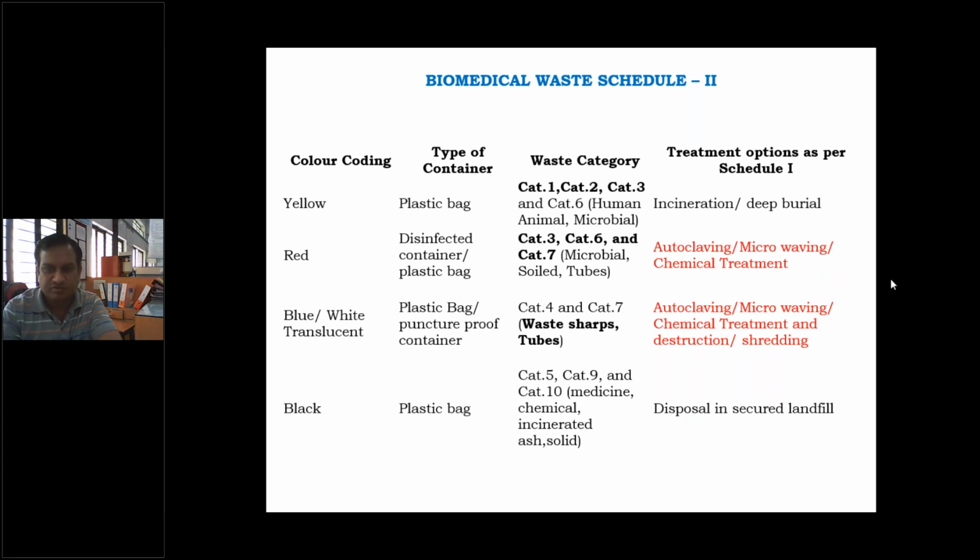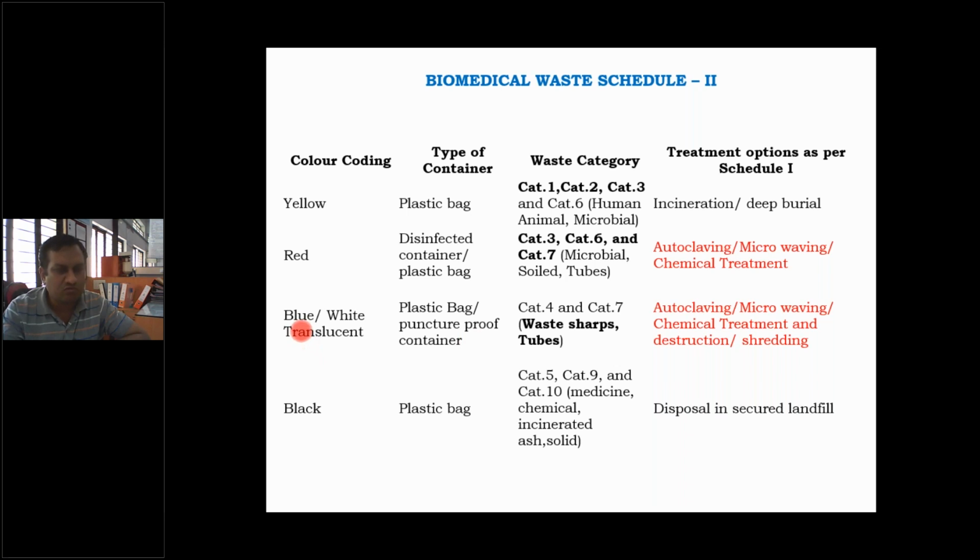Now likewise, you can understand if it is category 3, 6 and 7, and if it is microbial soil or tubes, then the container having red color, a disinfected container or plastic bag, should be used for category number 3, 6 and 7, right? If you observe, in this category the 6 is repeated. In the earlier 6 it is human, animal and microbial only. Now in this case, microbial soil and tubes also are included. So the treatment is already discussed, that is autoclaving, microwaving and chemical treatment.